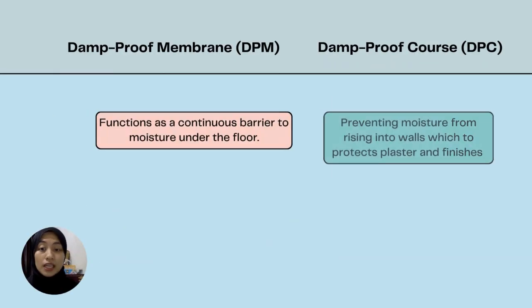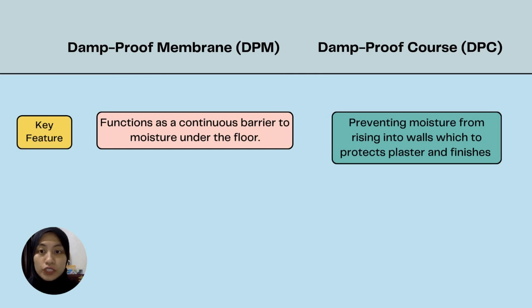Last but not least, we move to the key feature. The damp-proof membrane DPM functions as a continuous barrier to moisture under the floor. Meanwhile, the damp-proof course DPC prevents moisture from rising into walls, which protects plaster and finishes.